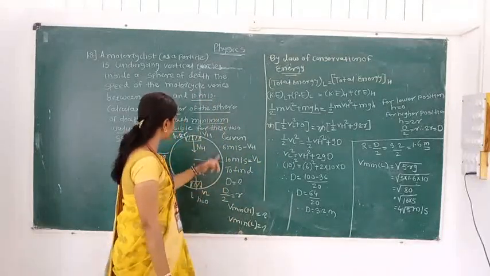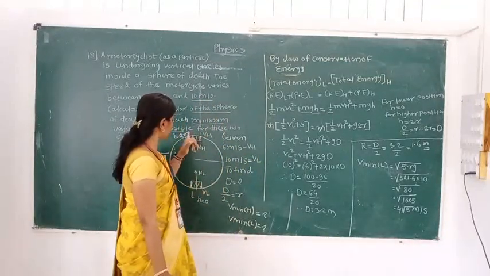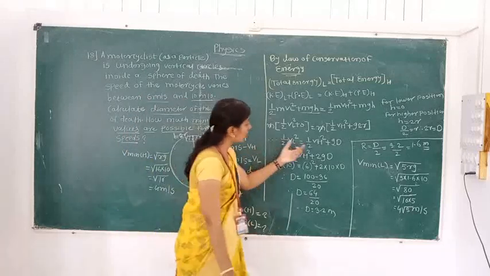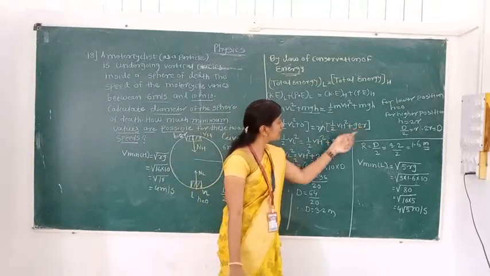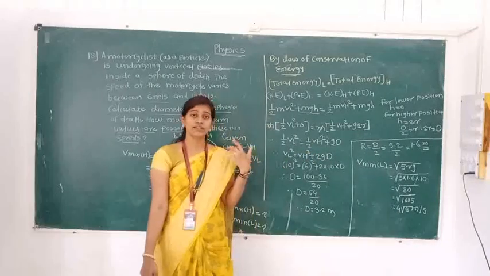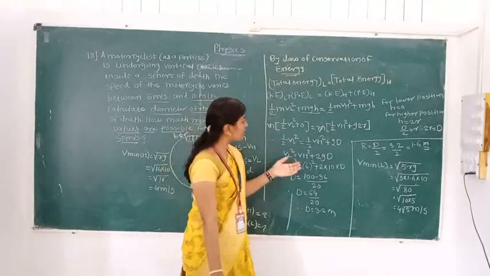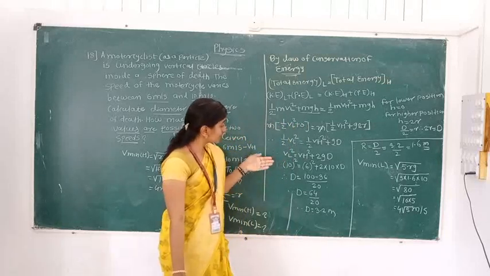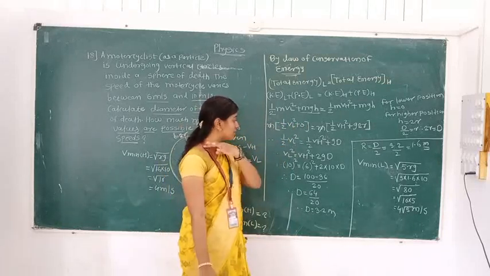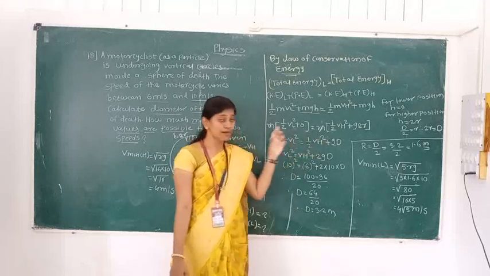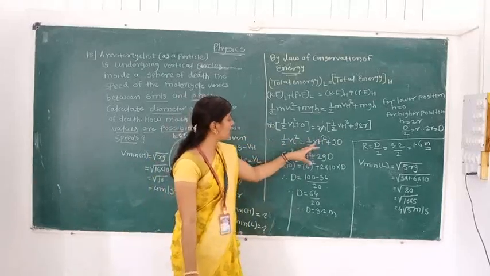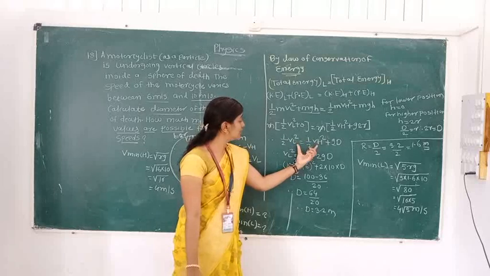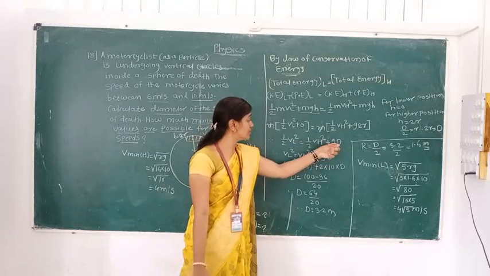When the stuntman reaches here, at that point we are getting height 2r. By doing all this substitution, here we are getting twice r, and twice r is nothing but the diameter of that sphere. Again we are doing this substitution, and whatever common terms there are, they are going to cancel. Here we are going to solve the equation, so multiplying all terms by 2, this 1/2 cancels with the 2, and we get twice gd.